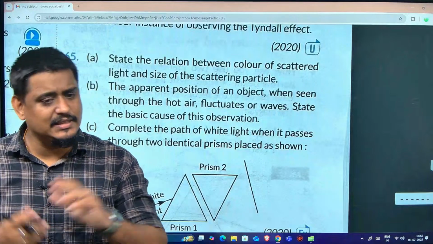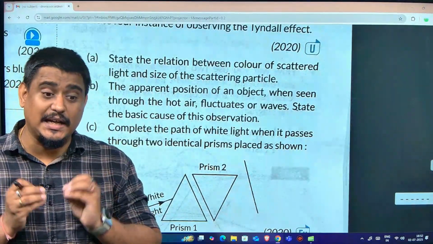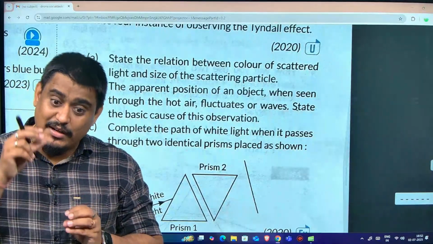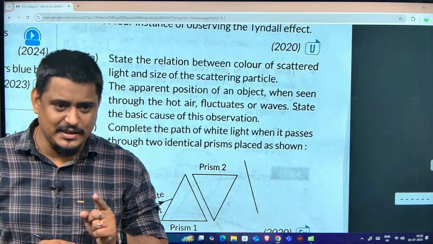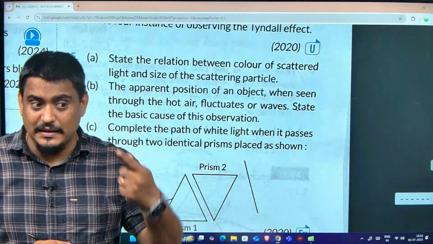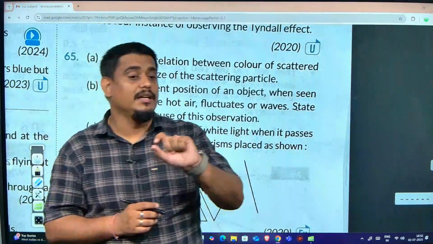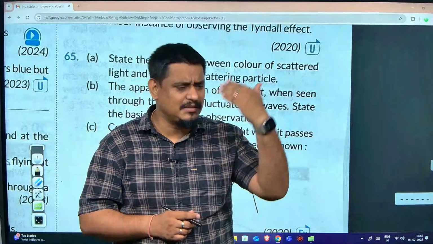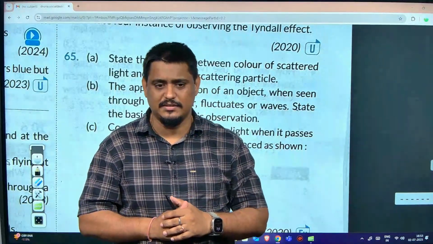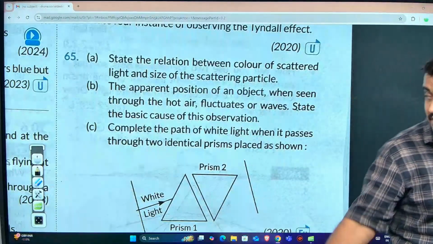They will scatter the blue light. Are you getting the point? To see the scattering of red color, you must have a greater size particle. If light is to be scattered by a bigger particle, it will scatter only the longer wavelengths, red, orange and yellow. But if you want to see bluish, it should have a smaller particle.